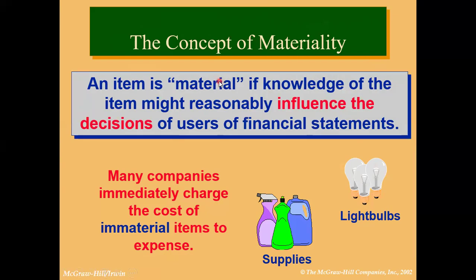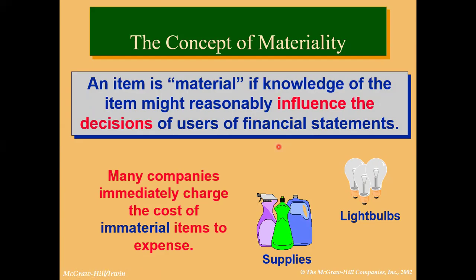This is a simple concept of materiality. It means sometimes for big companies, some things are very ignorable or of less importance.